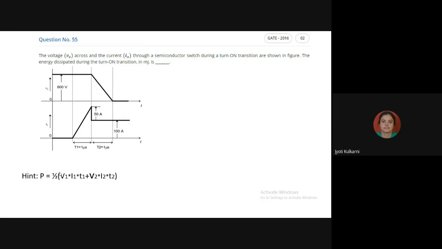Can anyone tell me? Power and energy. What is the basic difference between power and energy? Yes, the energy dissipation in an inductor, ma'am. Okay. See, when I have voltage and when I have current, how do we calculate power? V into I.